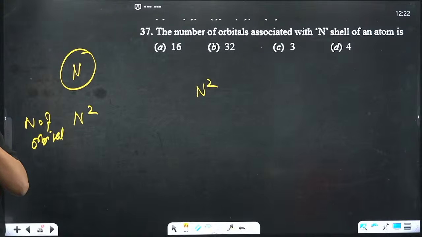Number of orbitals associated with n shell of an atom. Yeah, the answer should be square.